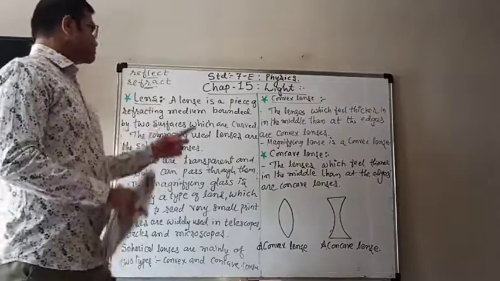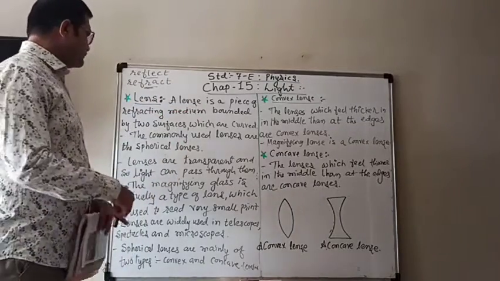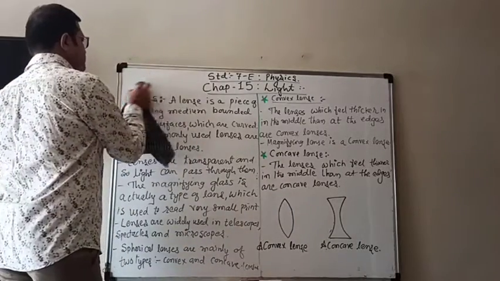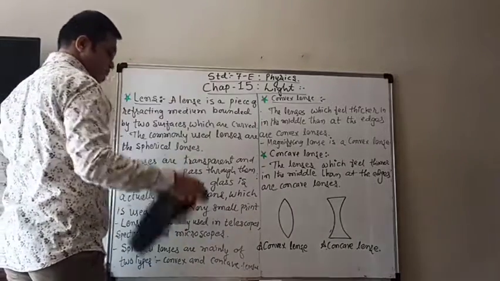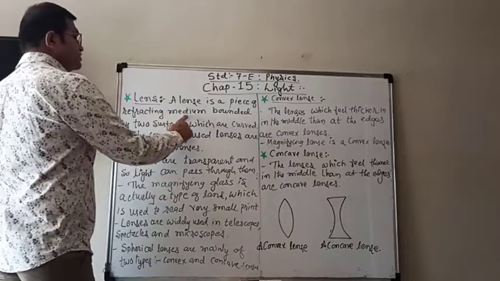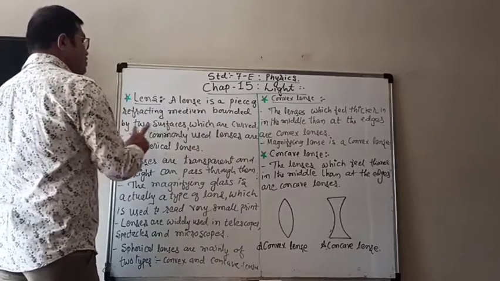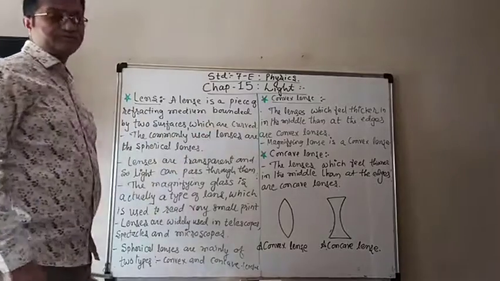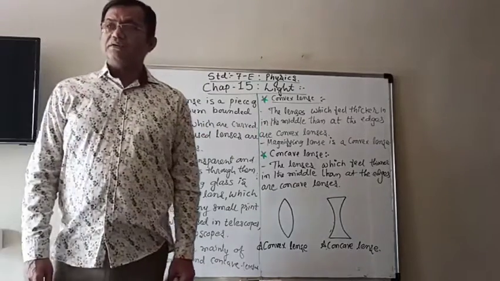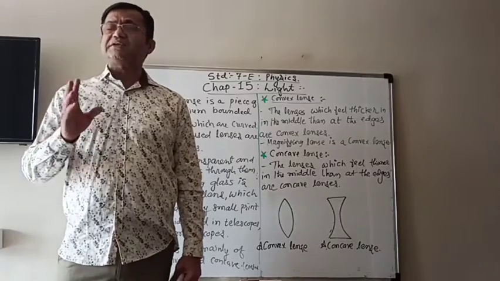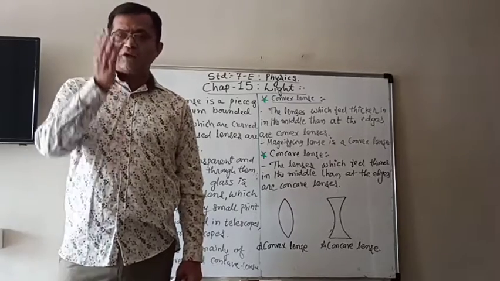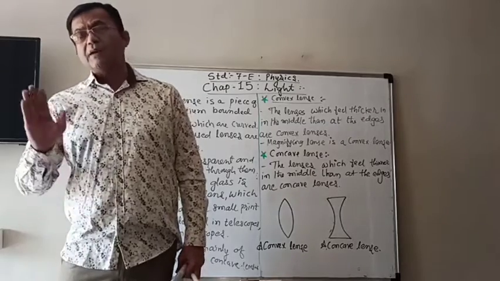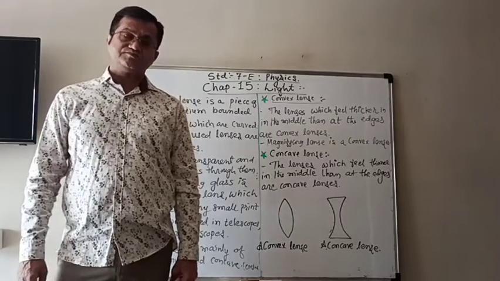So here, a lens is a piece of refracting medium, because it is refracting the light, meaning bending the light. It is a refracting medium bounded by two curved surfaces. There can be different types of lenses also, like bounded by only one curved surface, or by both.